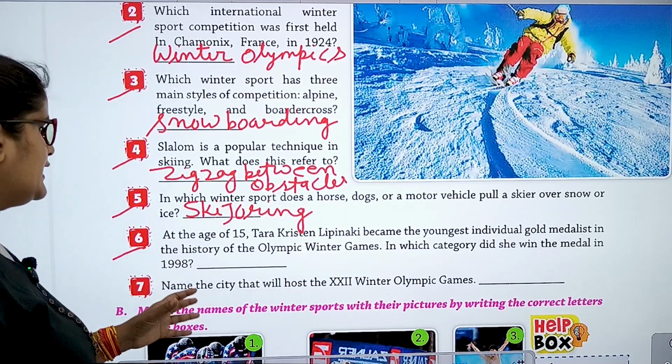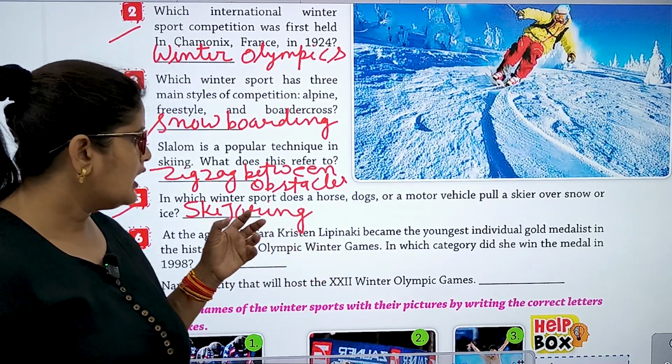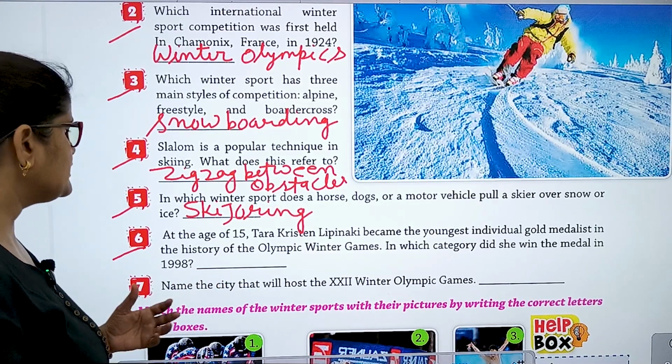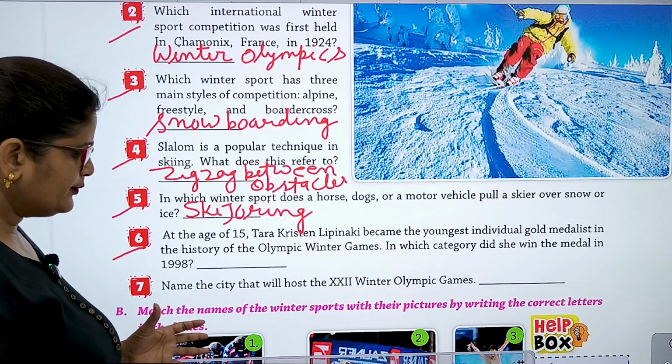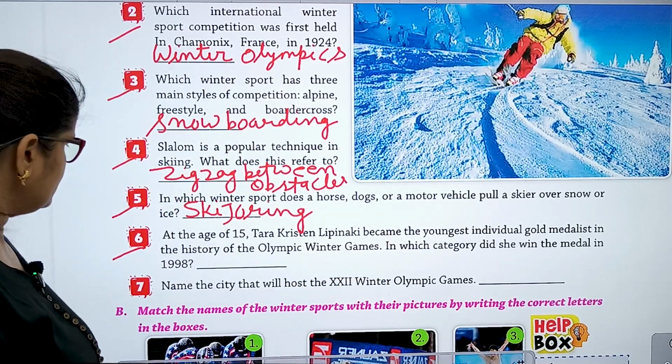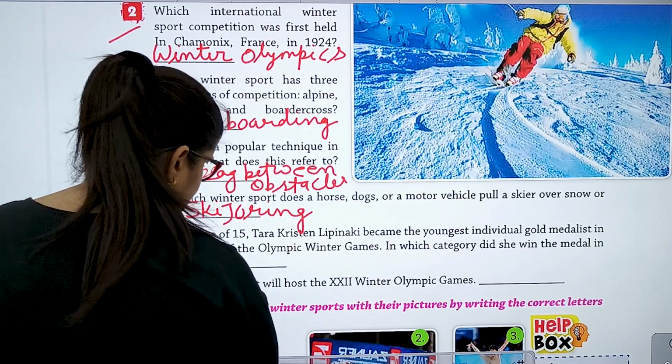Number 6, at the age of 15, Tara Kristen Lipinski became the youngest individual gold medalist in the history of the Olympic Winter Games. So, in which category did she win the medal in 1998? Figure skating.